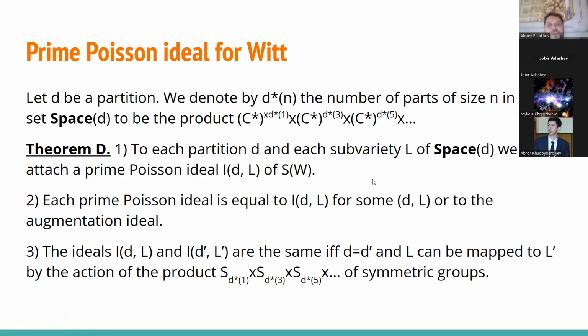Well, it just permutes, in every given block from the third line here, we can just permute elements of this block. And then if we can permute them all together using the action of this product of symmetric groups, well, this means that the ideals are the same. If not, then not. And that's our theorem about prime Poisson ideals here.